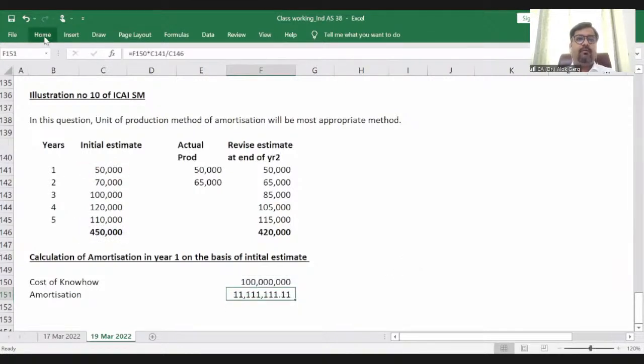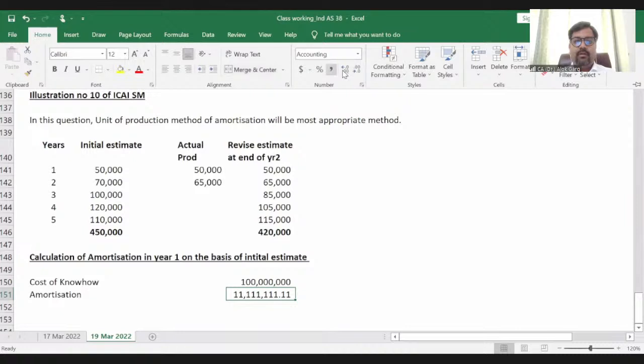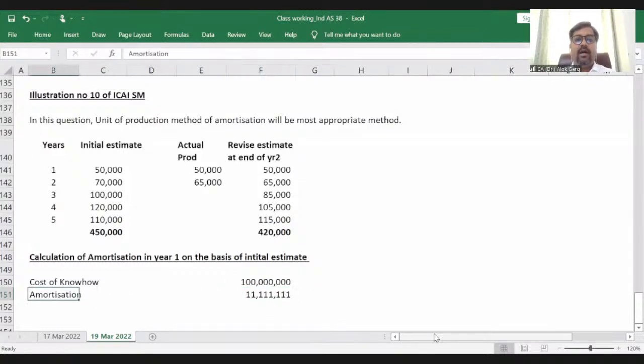So it comes out to 1,11,11,111. So this is my amortization in year one, right?